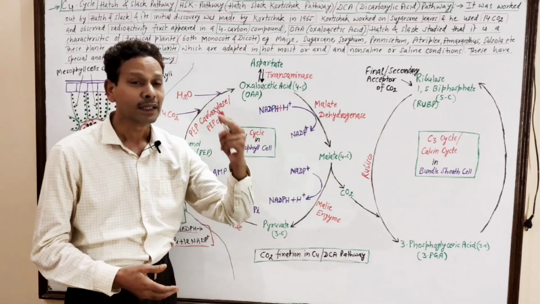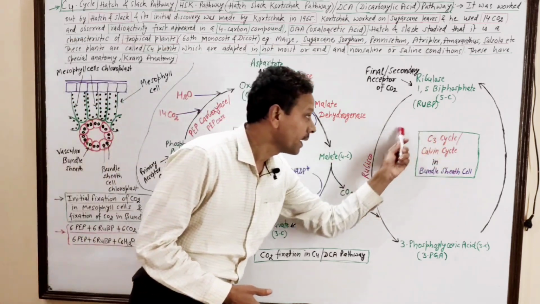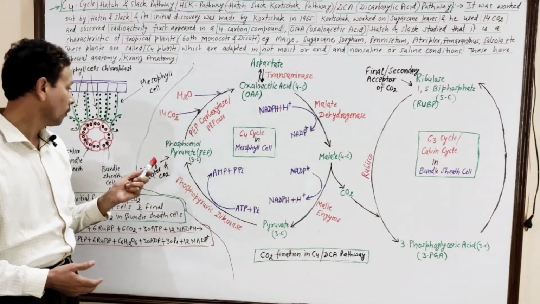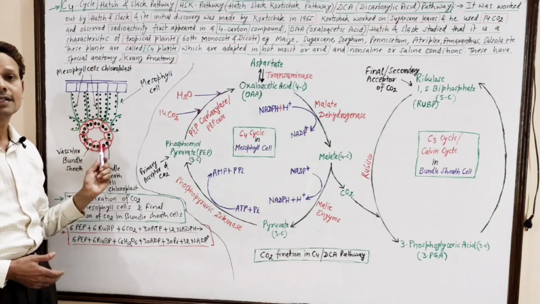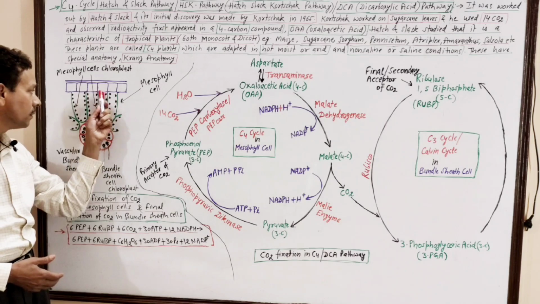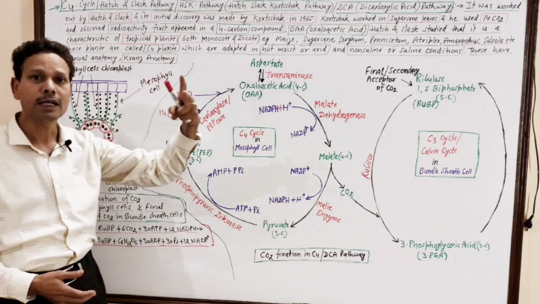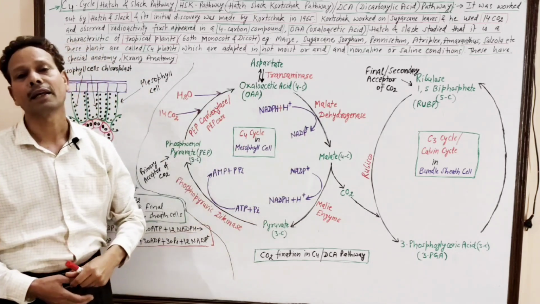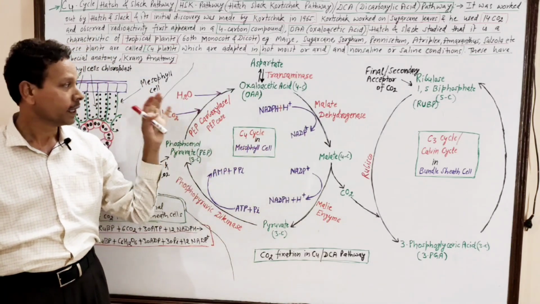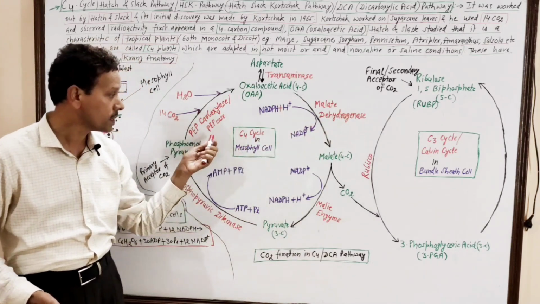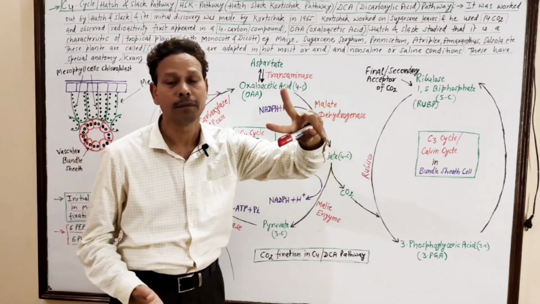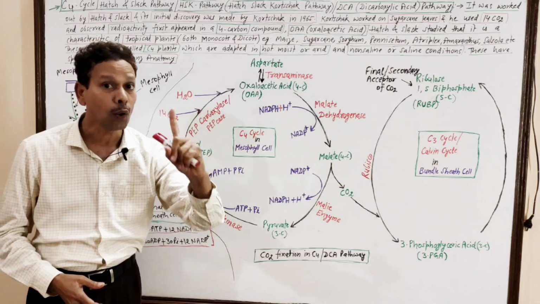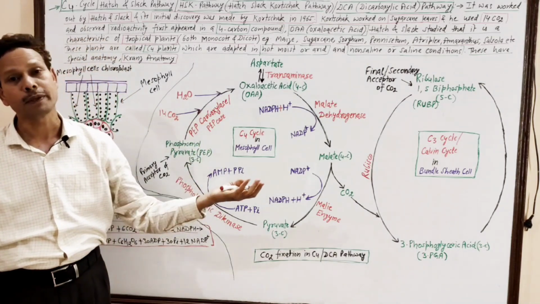Note down, in C4 plants the C3 cycle occurs in the chloroplast of bundle sheath cells, and in mesophyll cells the chloroplast is where the C4 cycle operates. In C4 plants, both C4 and C3 cycles take place, while in C3 plants only the C3 cycle takes place.